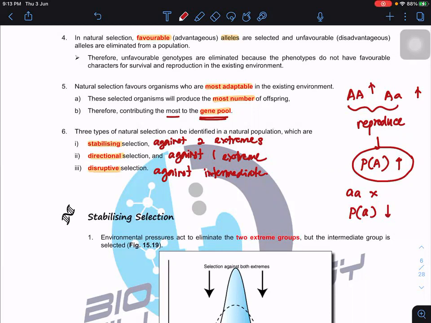But those with the degree, because of the salary, want to apply for the clerk, salary too low. If they apply for the skillful job, they cannot because they don't have the skill. So those are the ones who will be against in the intermediate. So no matter which kind of selection, basically they have to depend on the conditions or the environmental conditions.